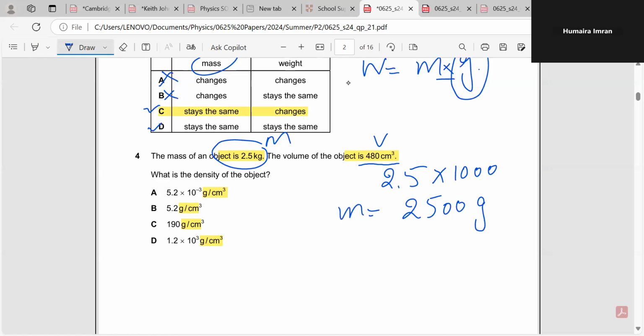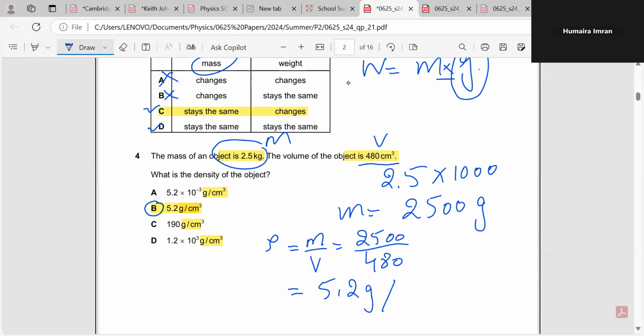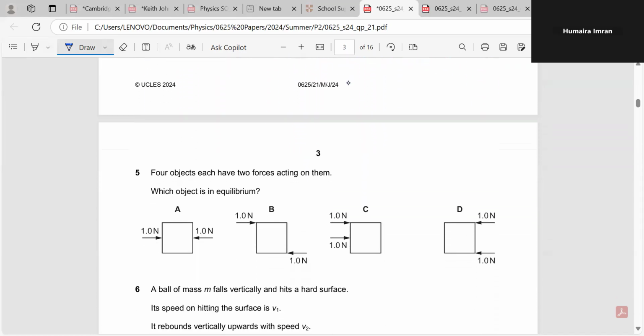This is our mass. So when we are going to find the density, the formula for density is mass per unit volume. So mass is 2500 and volume is 480, right? So your answer is, we will check this, it's almost 5.2 grams per centimeter cube. So your B option in it is correct. Okay, let me write the answer here as well. It's 5.2 grams per centimeter cube. Moving on to the next question.